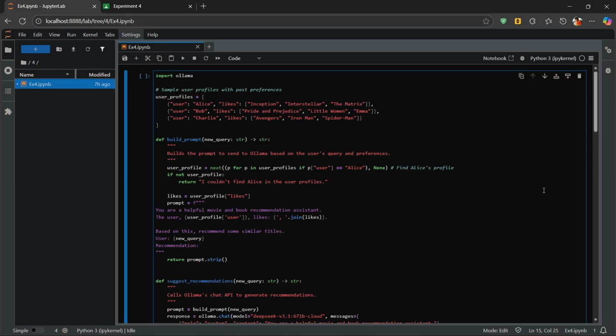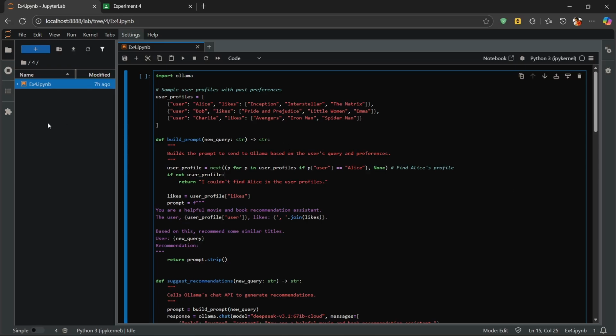These systems increase engagement, improve satisfaction, and help businesses retain customers. Here I implemented a simplified version of such a system using Ollama's model, to see how a user's context and preferences can be understood by the model to generate smart recommendations.